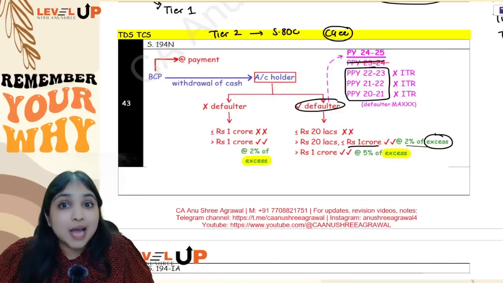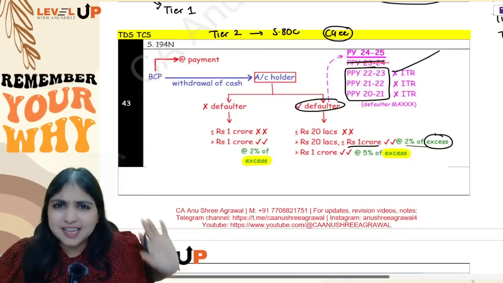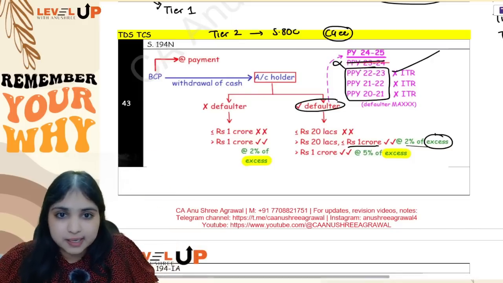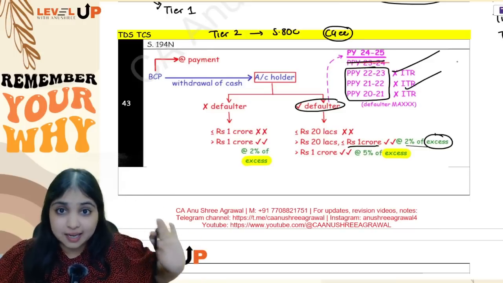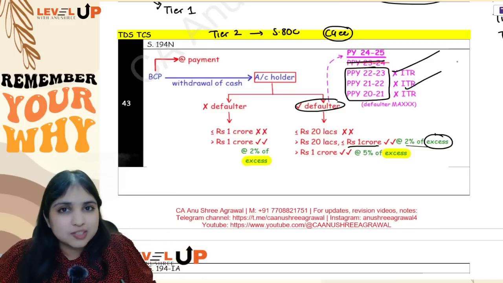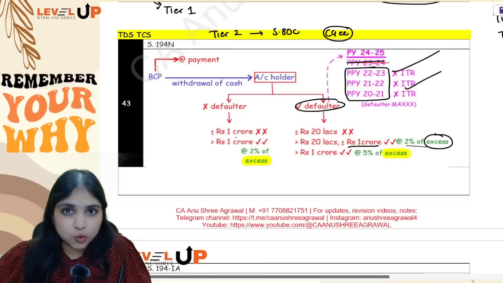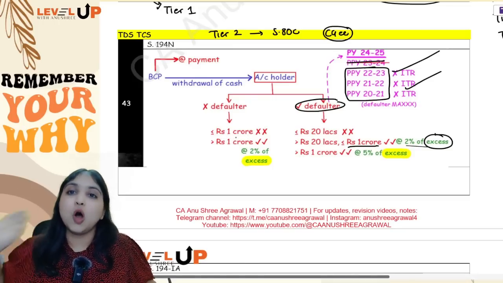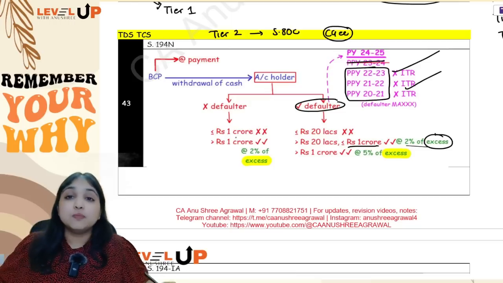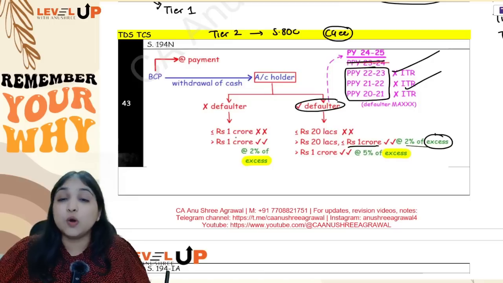But however, if the account holder is not a defaulter, which means at least 1 year he has filed ITR, leaving the immediately preceding previous year and seeing the 3 preceding previous years before that, then your account holder is not a defaulter. If he is not a defaulter, then up to 1 crore there will be no TDS. If you withdraw more than 1 crore, whatever is the excess, on that 2% will be the TDS. So the most special point about 194N is that it is only on the excess.